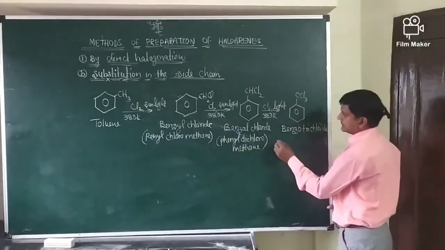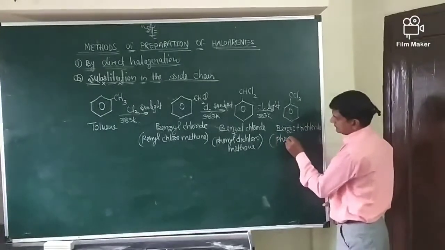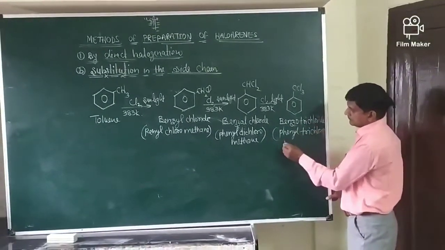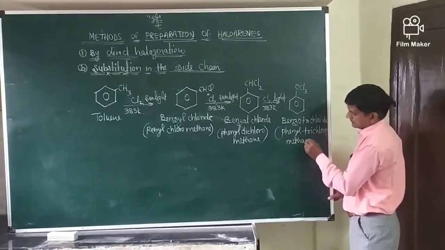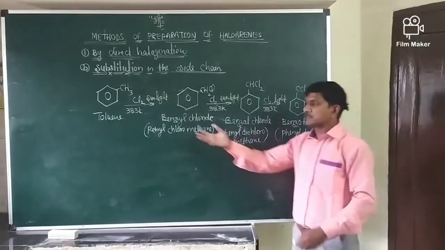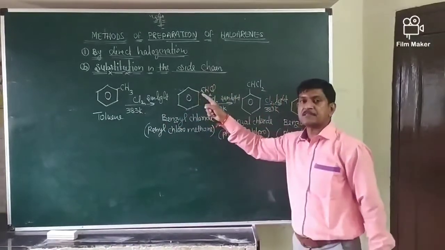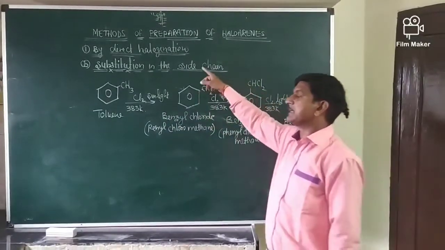And its name is phenyltrichloromethane. So these are the IUPAC names, side chain substitution. This is the first method of preparation, by direct halogenation.